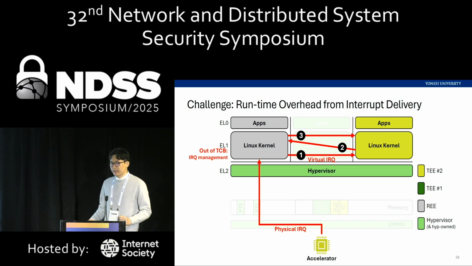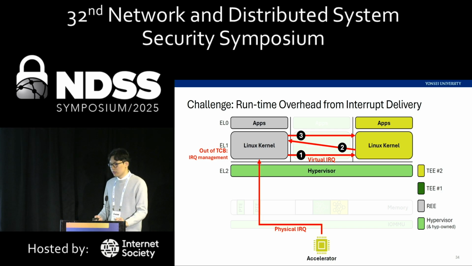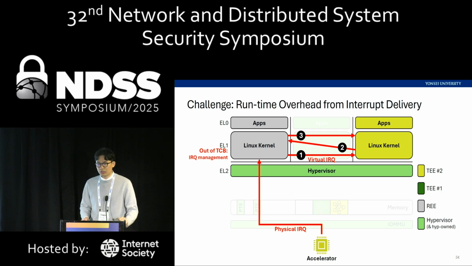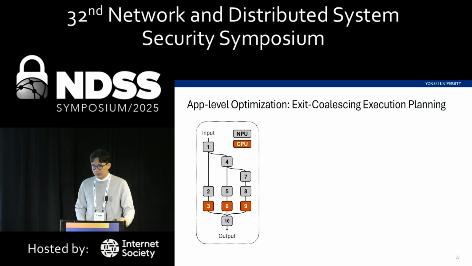The host kernel will then inject what we call a virtual interrupt to the VM, and this will involve multiple VM exits and entries, because the host kernel has to receive acknowledgement from the VM that the VM has successfully received the interrupt. And the host kernel also has to unmask the physical interrupt so that the accelerator could resume sending the physical interrupts again. So during DNN inference, these interrupts will incur an additional runtime overhead.